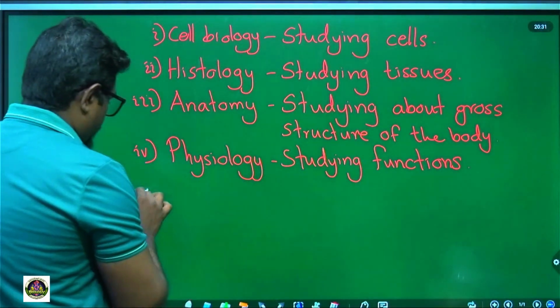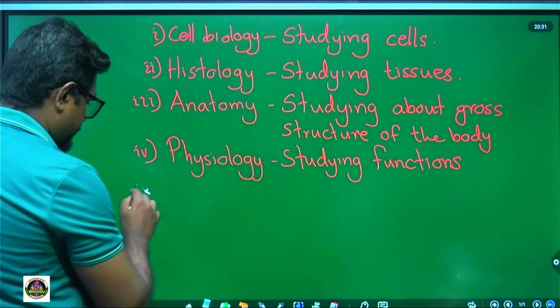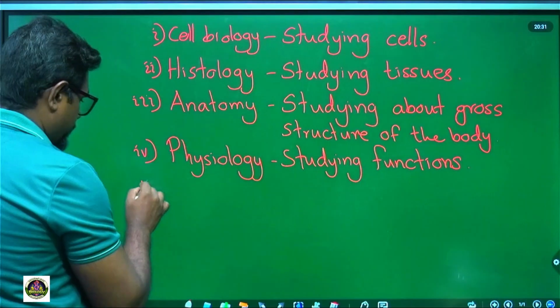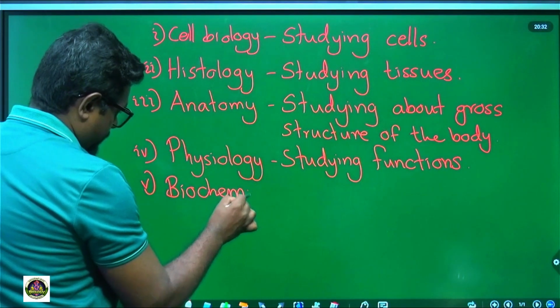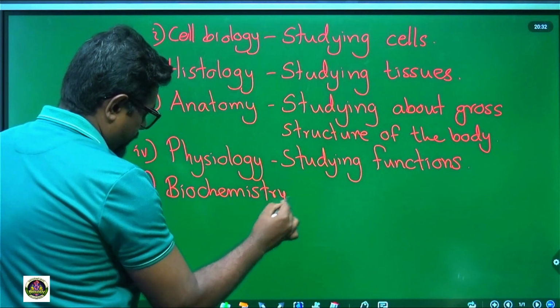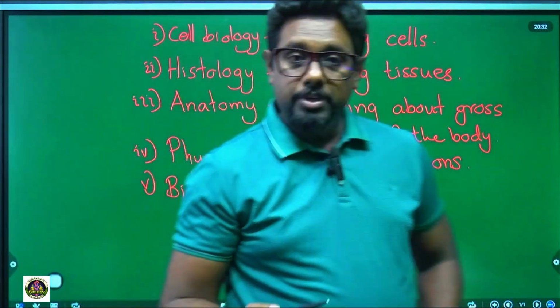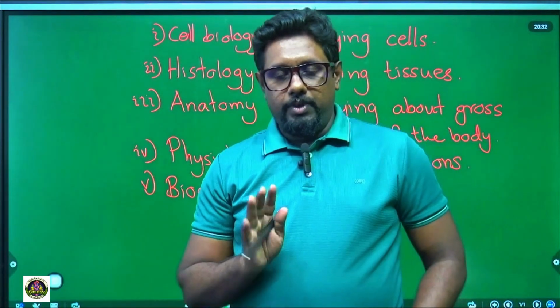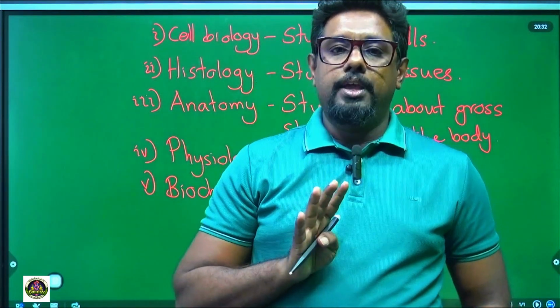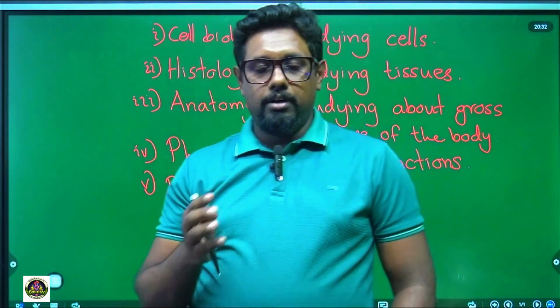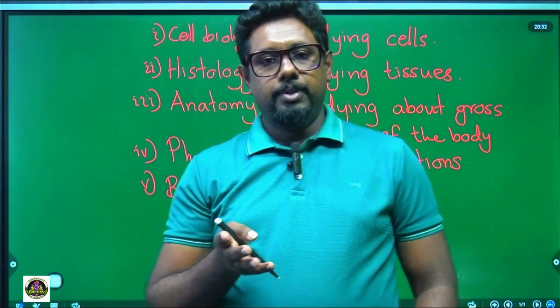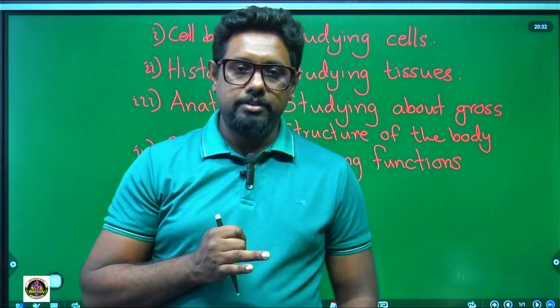Next one, fifth one, biochemistry. What is biochemistry? We know that there are four main organic molecules that help to create the organism's body. What are they? Carbohydrate, lipid, proteins, nucleic acid.